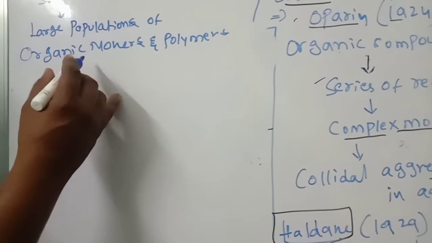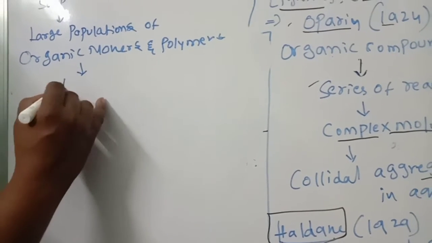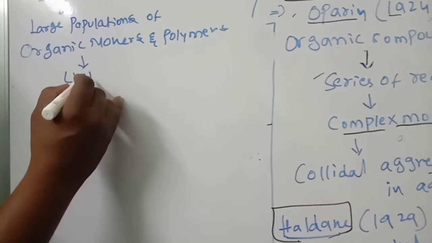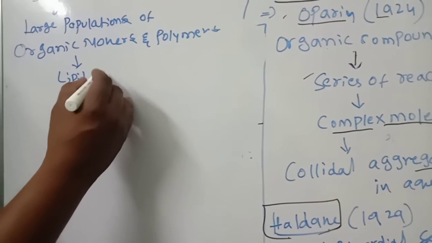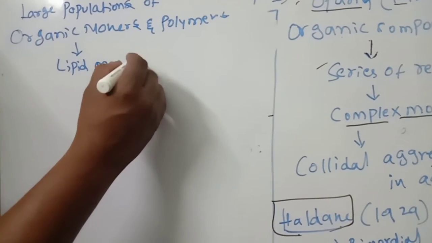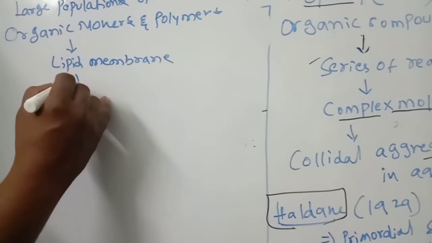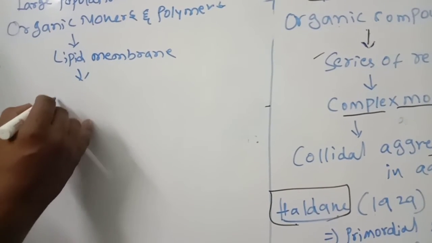So these monomers and polymers gained the lipid membrane, and then further the first living cell.